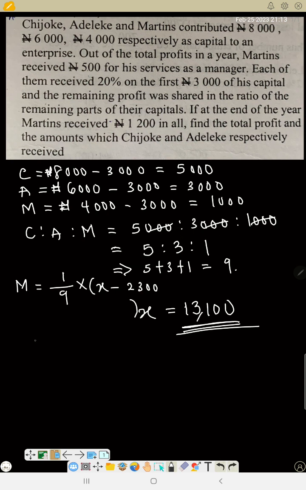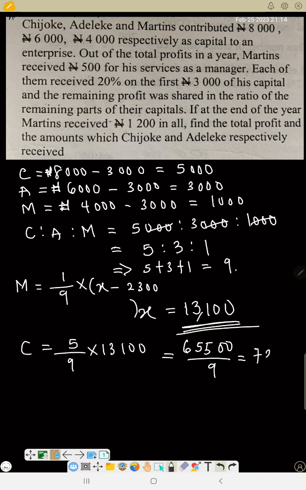Chijioke receives 5 divided by 9 times 13,100. That is 5 times 13,100 first, which is 65,500, divided by 9. So that is 7,277.8.